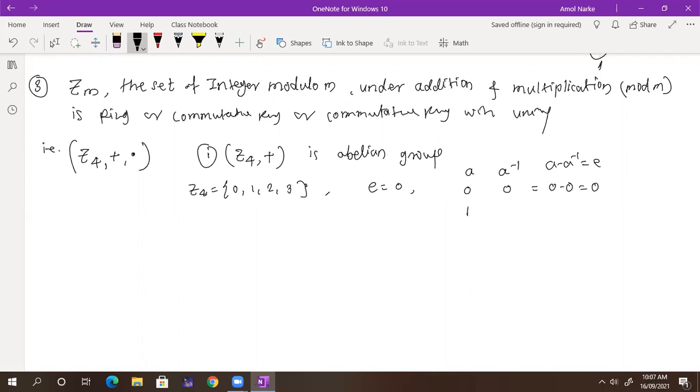What is the inverse of 1? So which element should I add here? Plus is there, because we have taken plus as the operation. So which number should I add here? So I will get 0.